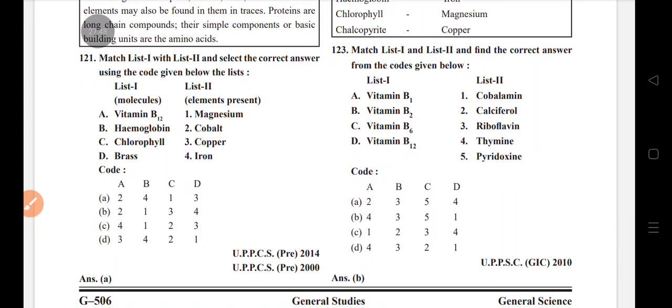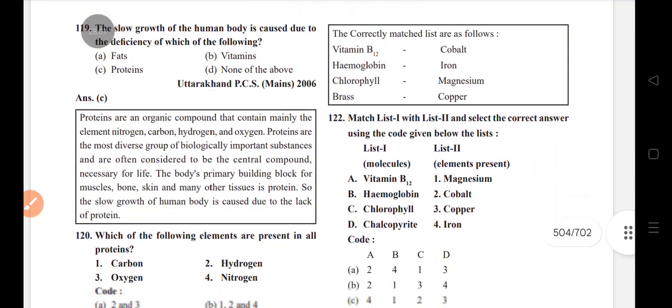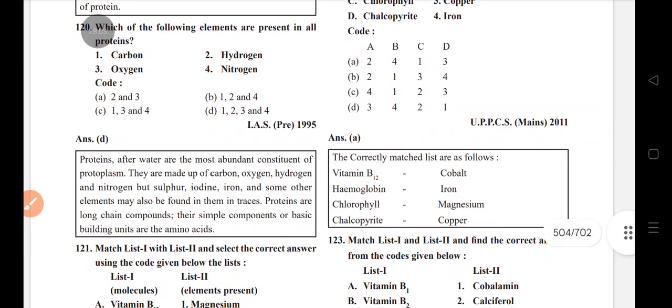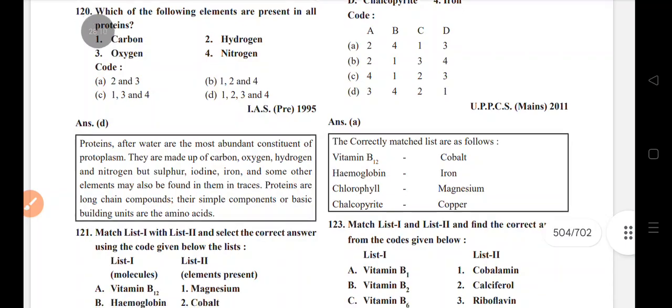Molecules: vitamin B12, cobalt; hemoglobin, iron; chlorophyll, magnesium; brass, copper. Vitamin B12, cobalt; hemoglobin, iron; chlorophyll, magnesium; chalcopyrite, copper.